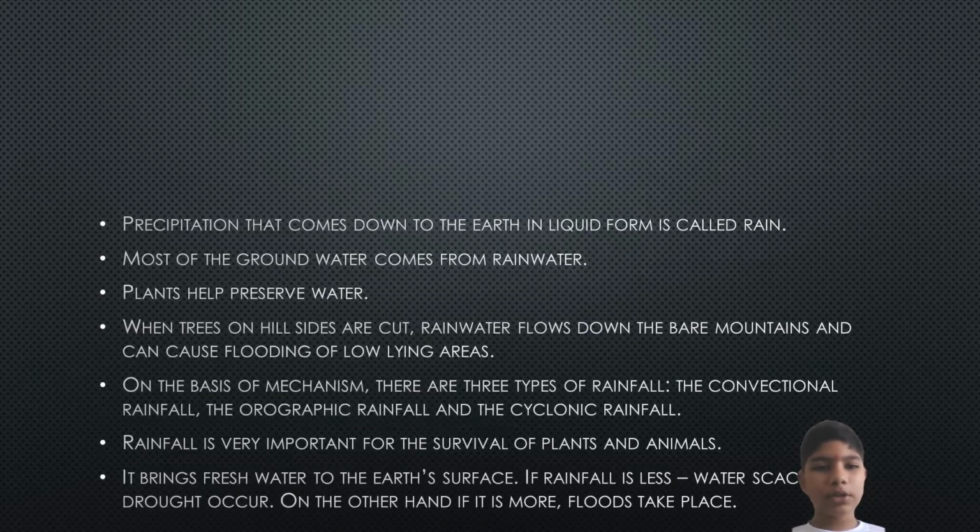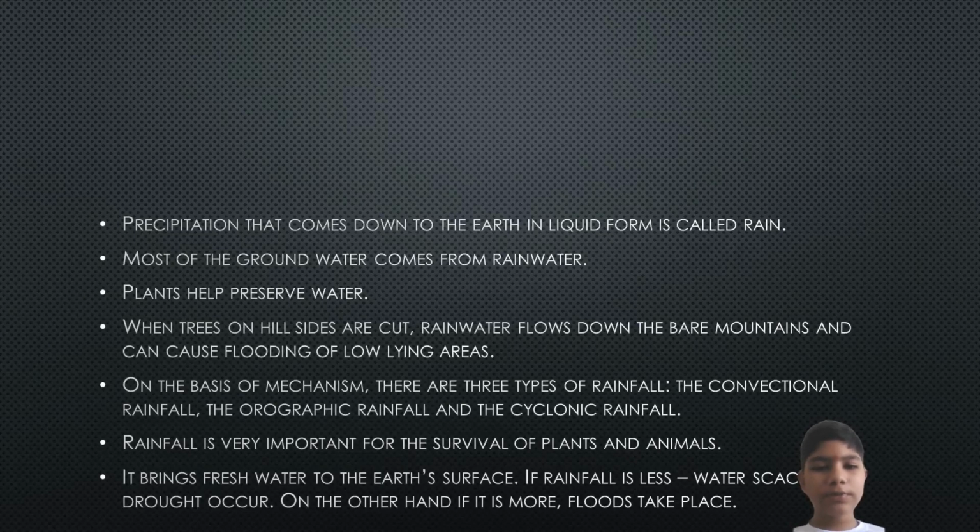Plants help preserve water. When trees on the hillsides are cut, rainwater flows down the bare mountains and can cause flooding on low-lying areas. On the basis of mechanism, there are three types of rainfall: the convectional rainfall, the orographic rainfall, and the cyclonic rainfall.